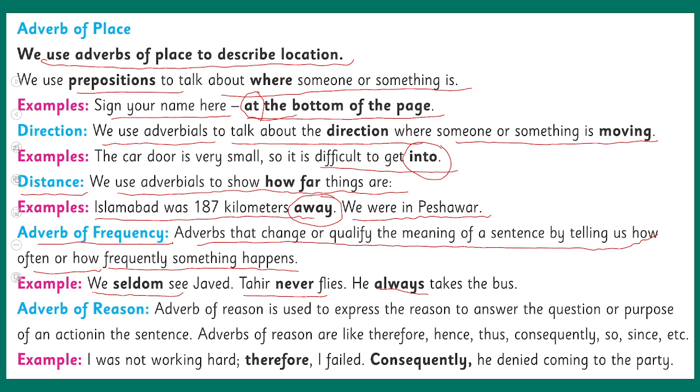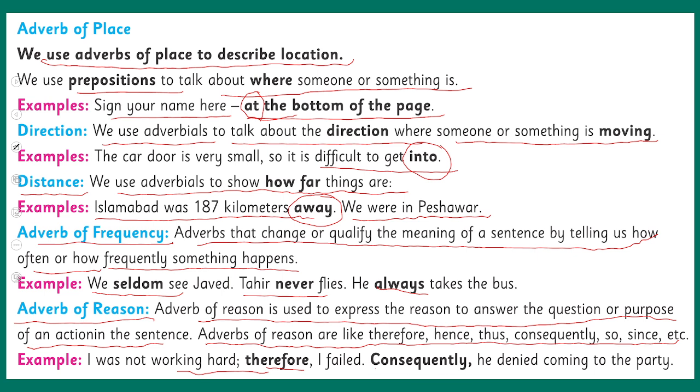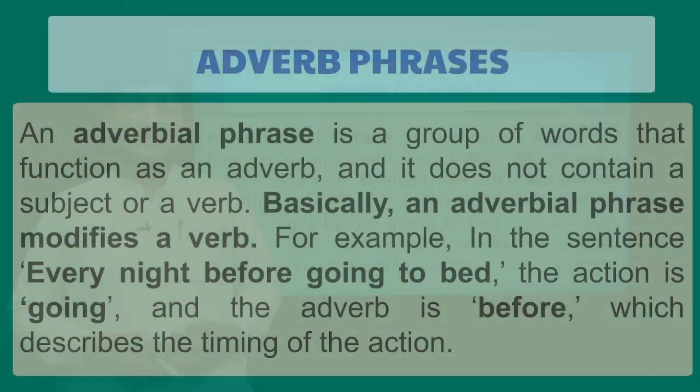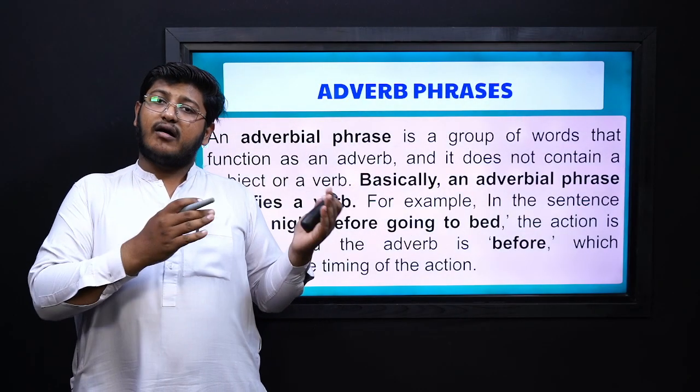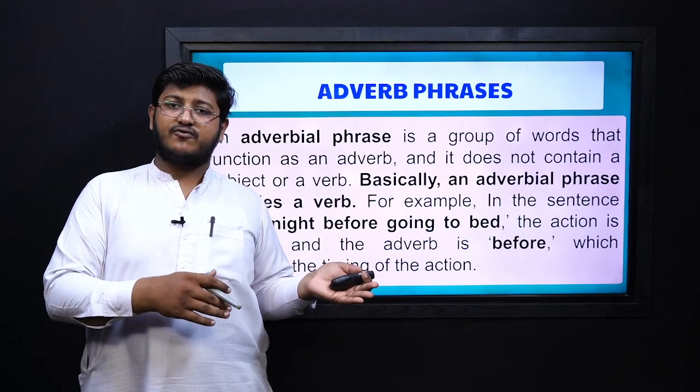Here we have the last thing, adverb of reason. So what is the adverb of reason? Adverb of reason is used to express the reason, to answer a question or a purpose of an action in the sentence. Adverbs of reason are like therefore, hence, thus, consequently, so, since, etc. Like I was not working hard, therefore I failed, consequently he denied coming to the party. So this is how adverbs of reason are used, and there are a lot of different types of adverbs, and all these types of adverbs actually form the adverb phrases.